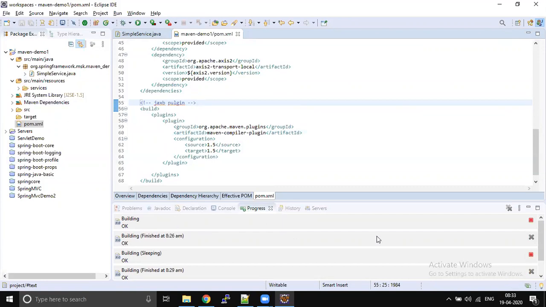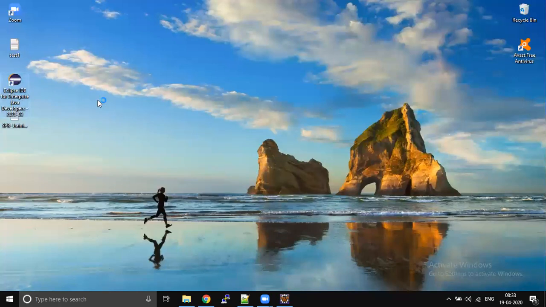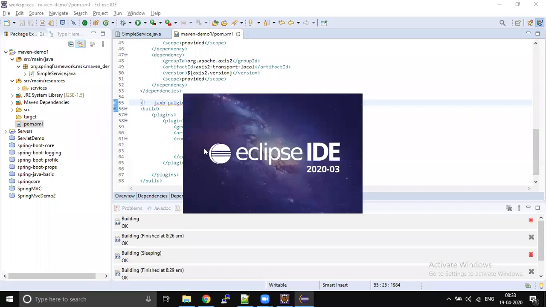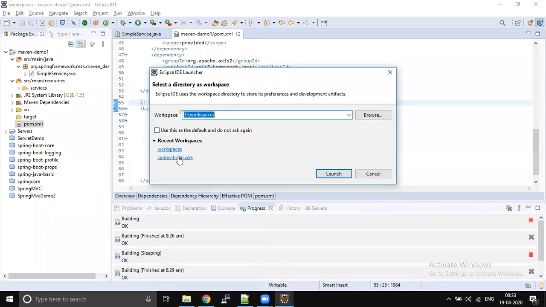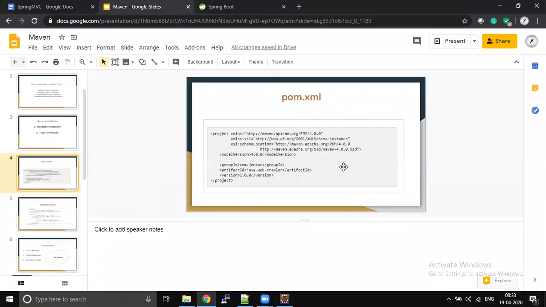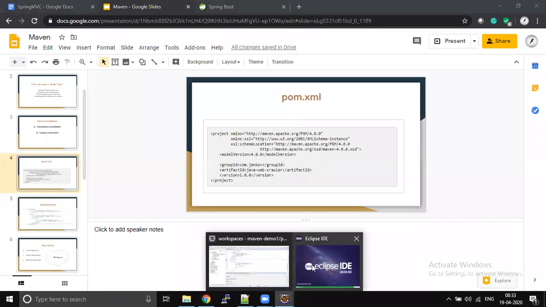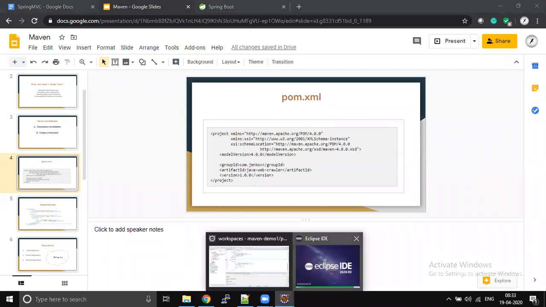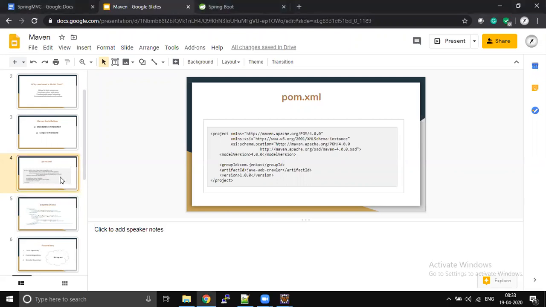For example, I will show you one plugin. Let Eclipse come up. Meanwhile, let's continue. We are clear with the pom.xml file, right? Any questions with the pom.xml file? This is going to be the roadmap for your project. Without the pom.xml file, we can't proceed with anything. Are we clear?